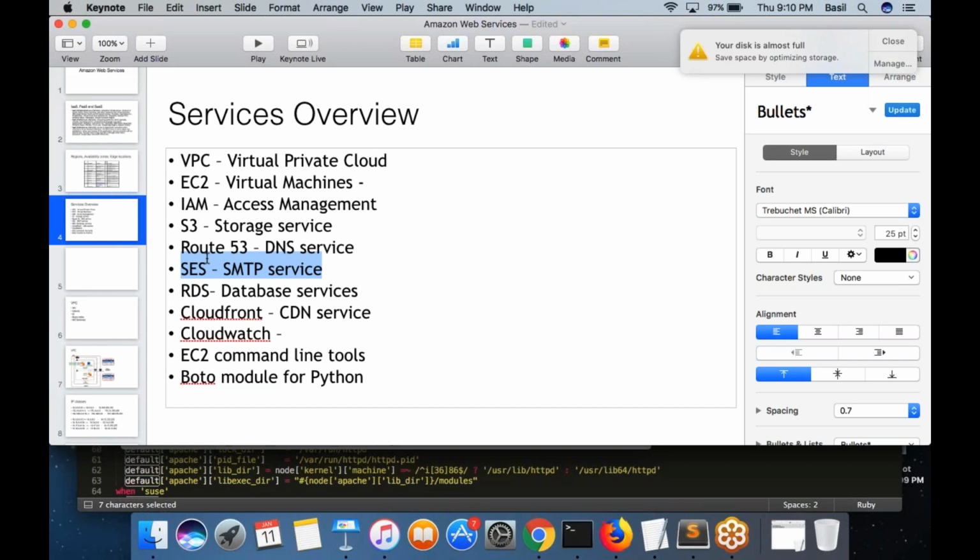So what your developer needs is an SMTP server if they want to send out an email from the application. Of course, they need to write the respective code for that. So using the code, they would connect with the SES SMTP server and relay the emails to the outside. So these are the main situations where you need an SMTP server.